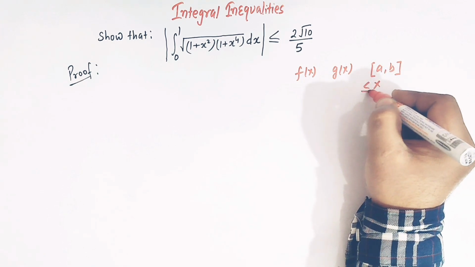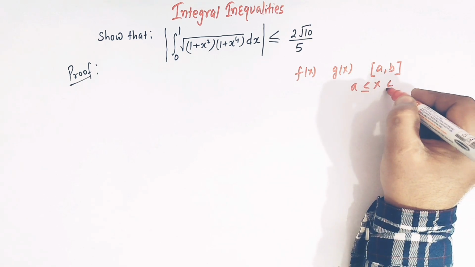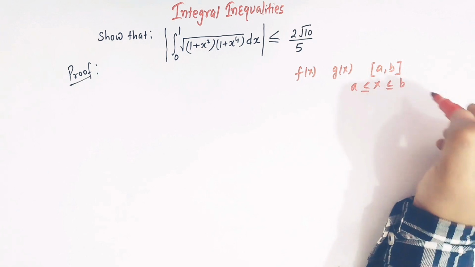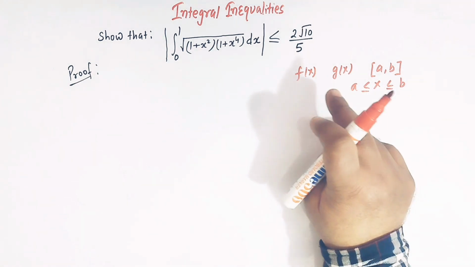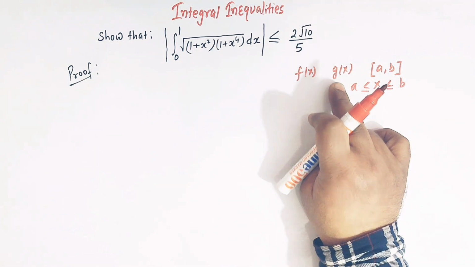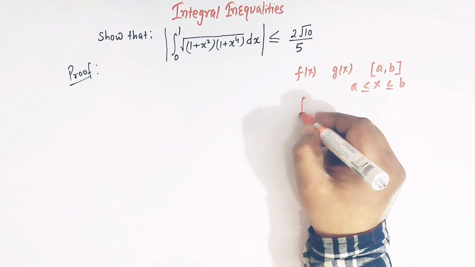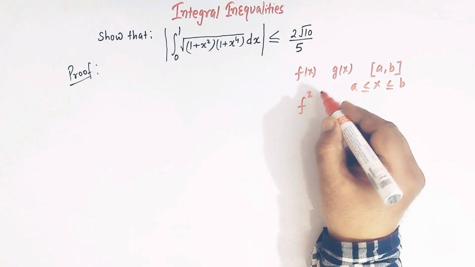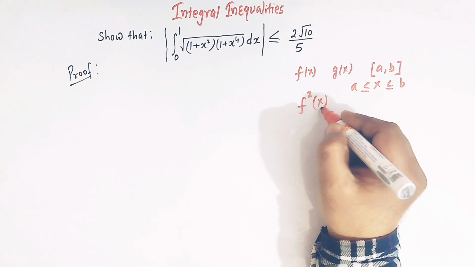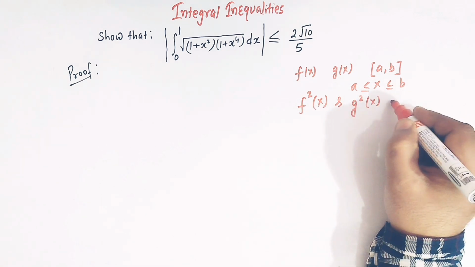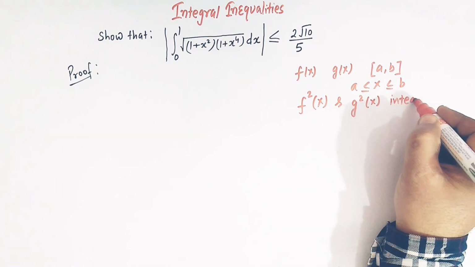We can also write it as x greater than or equal to a and less than or equal to b, right? Okay. So now if f(x) and g(x) are two continuous and integrable functions, and if the square of these functions, that is f square x and g square x, are also integrable, right?